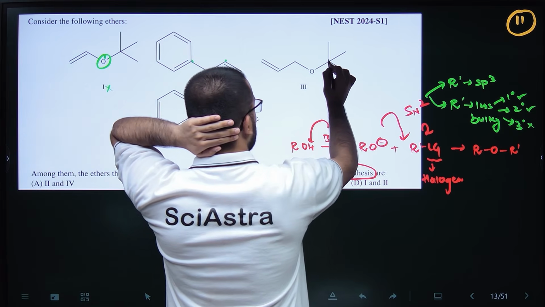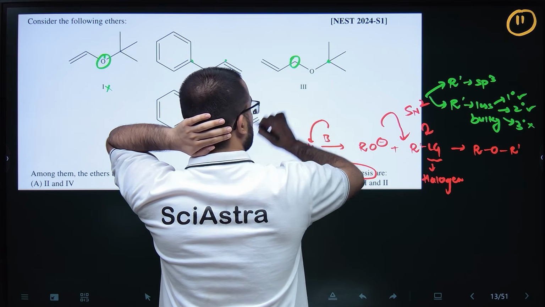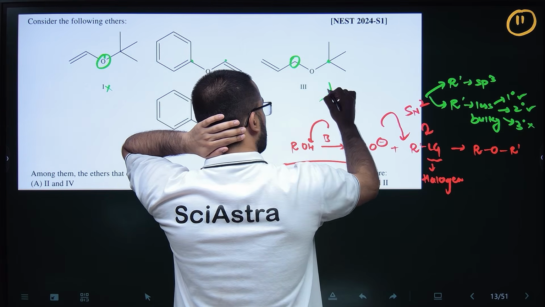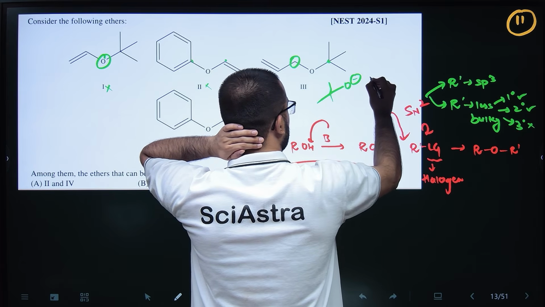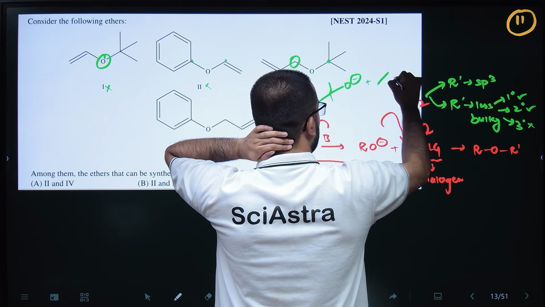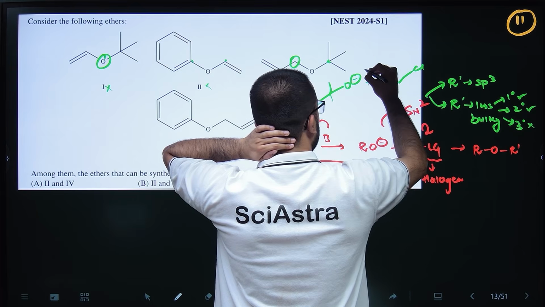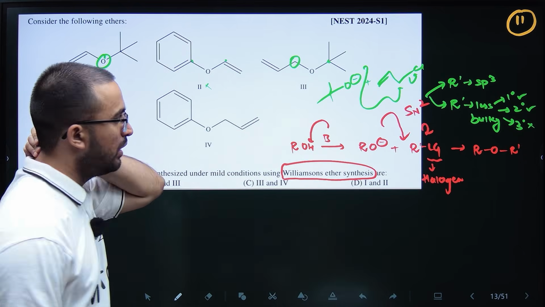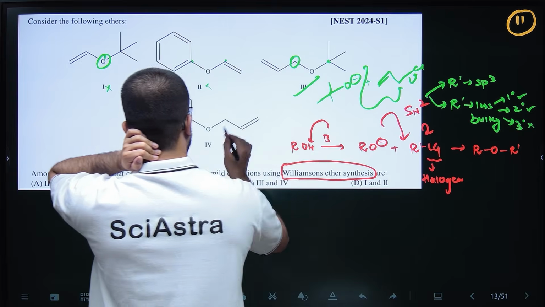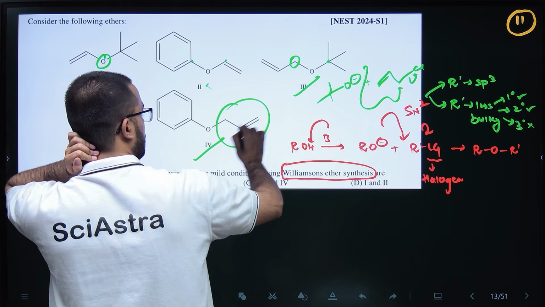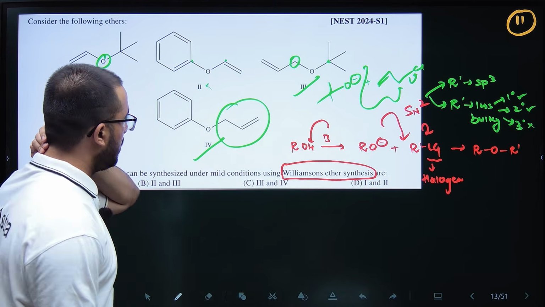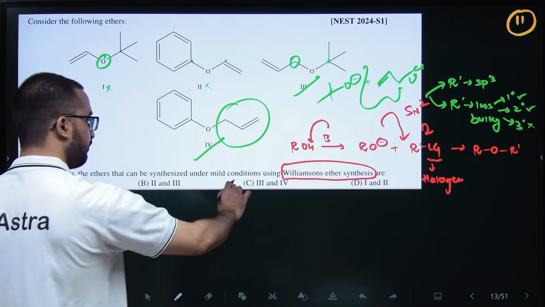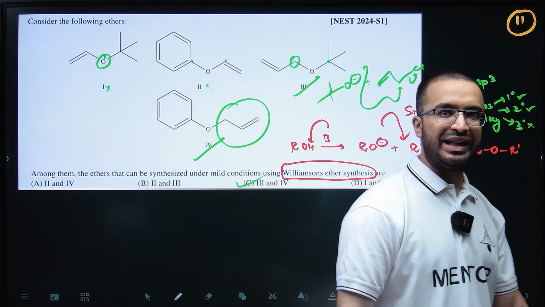Similarly, this is a bulky carbon, but this is an sp3 carbon. So what can happen? O minus will attack at Cl. So this can replace Cl by SN2 mechanism, so this ether can be formed. Similarly, this ether can also be formed. Same group is there, right? So basically 3 and 4 can be formed. So C is your answer, right? Chalo.